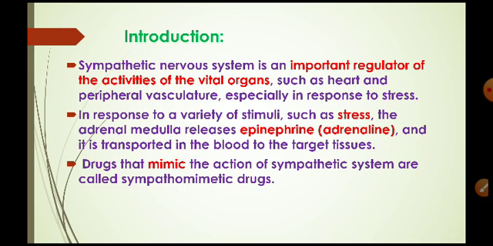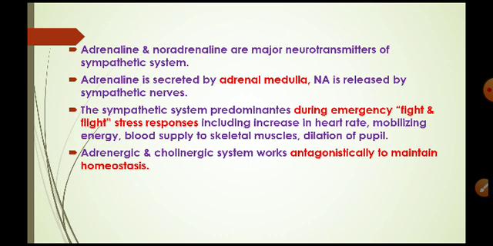In response to a variety of stimuli such as stress, the adrenal medulla releases epinephrine, also known as adrenaline, and it is transported in the blood to the target tissue. Drugs that mimic, means increase, the action of the sympathetic system are called sympathomimetic drugs, also known as adrenergic drugs or adrenergic agents.